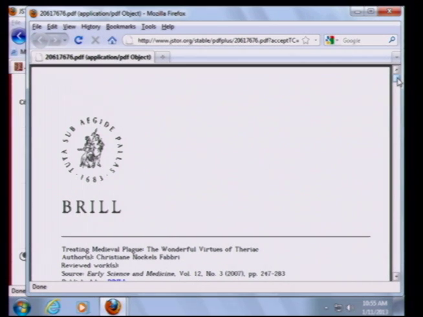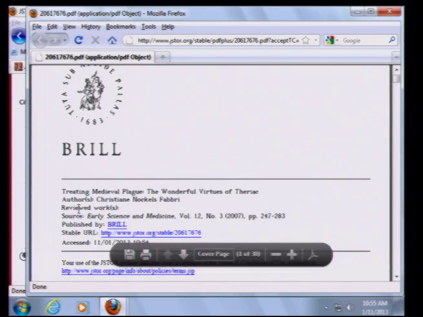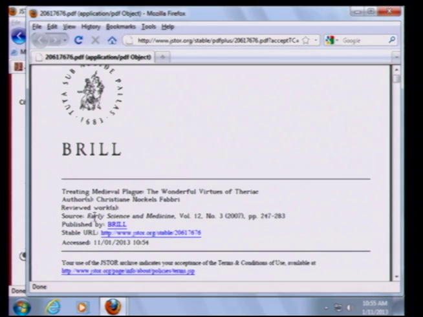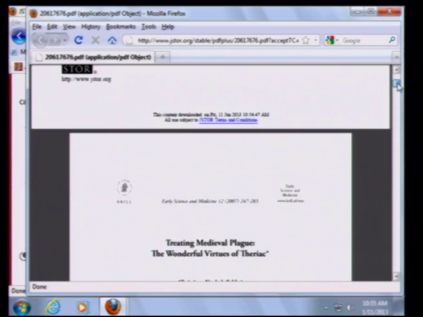Okay, so now we see the article coming up on the page. Treating Medieval Plague, the Wonderful Virtues of Theriac by the author Christiane Fabry. The source is a journal entitled Early Science and Medicine, Volume 12, Number 3, from 2007.